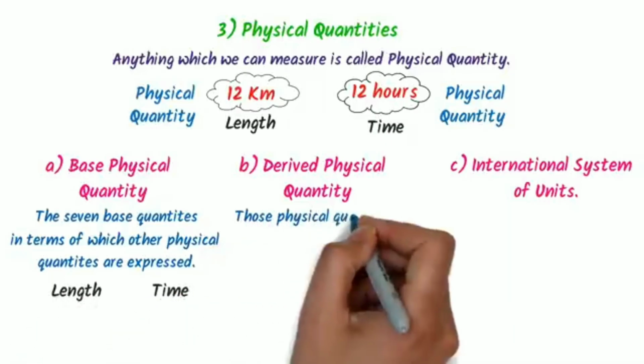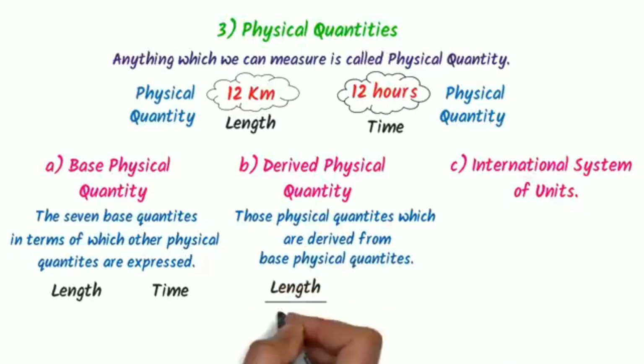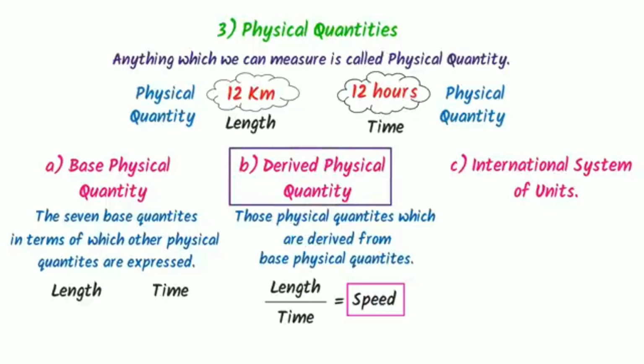Secondly, those physical quantities which we can derive from the base physical quantities are called derived physical quantities. For example, when we divide length by time, we get speed. Here, we know that length and time are both base physical quantities, but by dividing them, we get another physical quantity like speed, which is known as a derived physical quantity.